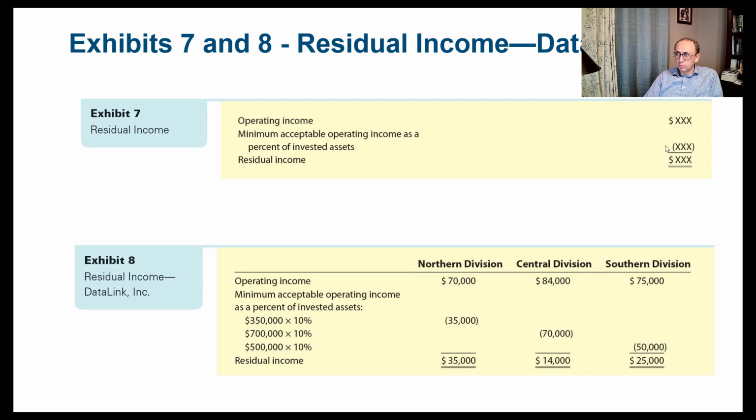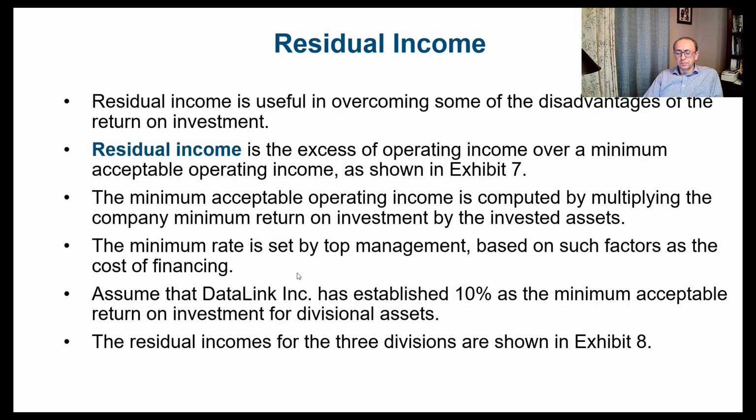So the residual income would be the difference between the operating income and the minimum acceptable operating income. The minimum acceptable operating income is computed by multiplying the company minimum return on investment, which in our case was 10%, by the invested assets. The minimum rate is set by top management based on such factors as the cost of financing.